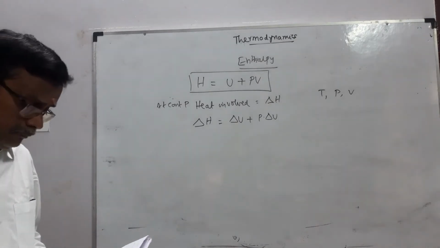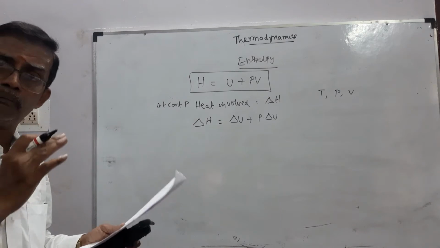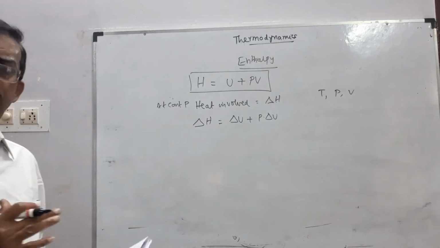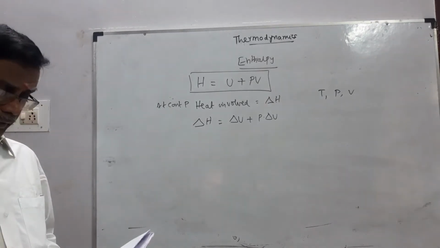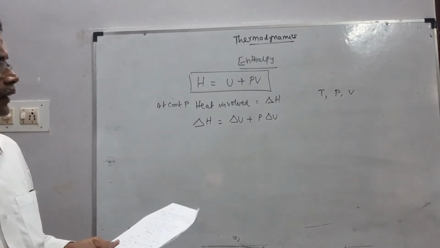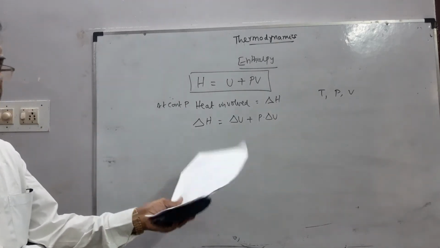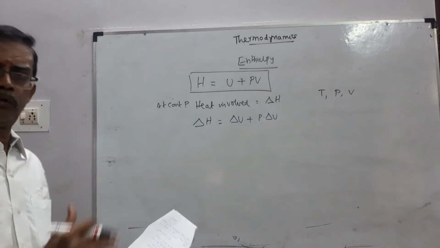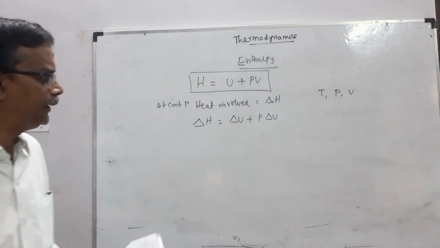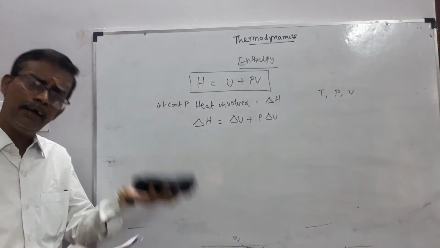Enthalpy is usually represented as the change in the enthalpy for a process from initial state to final state at a constant pressure.